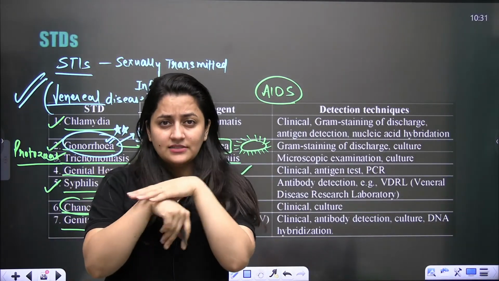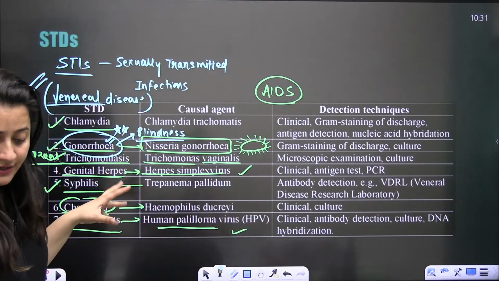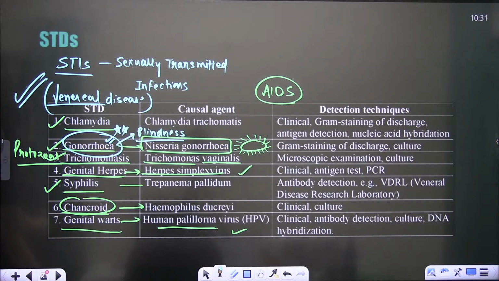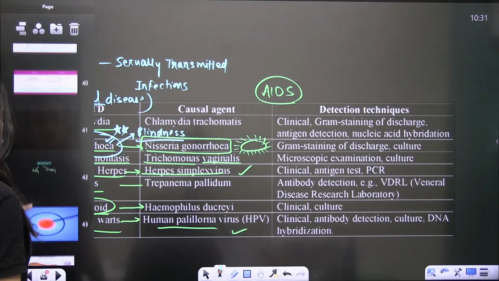In syphilis, some cankers are there. And in chancroid, definitely cankers are there. Okay? So practice the questions on the basis of this.